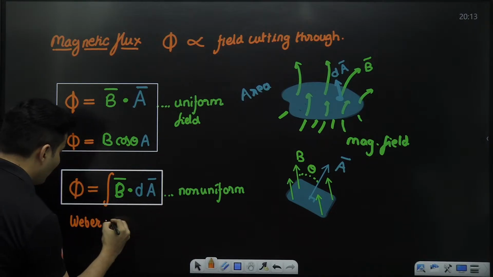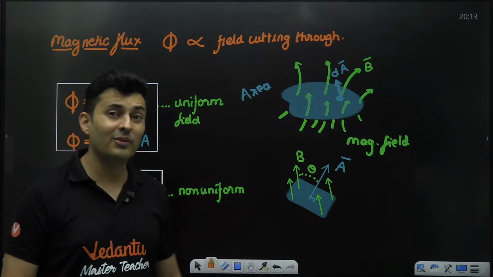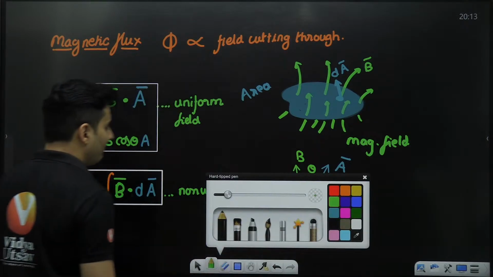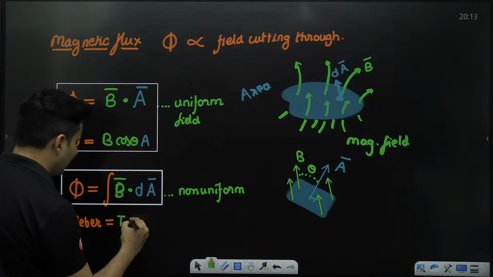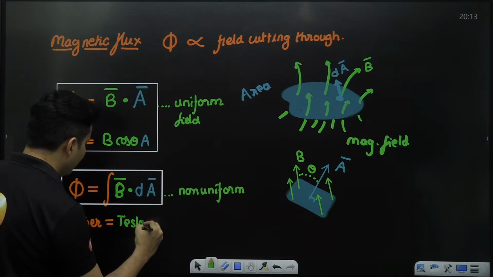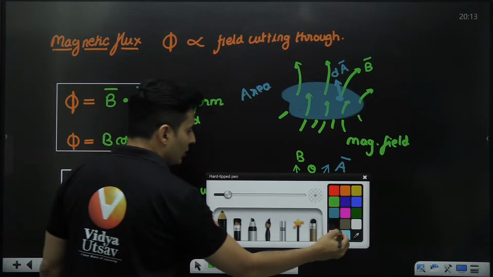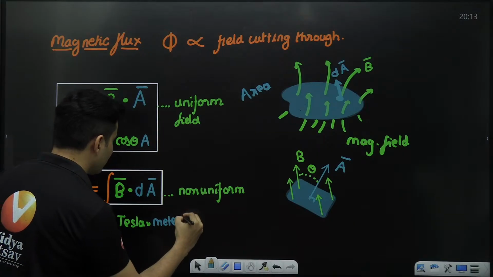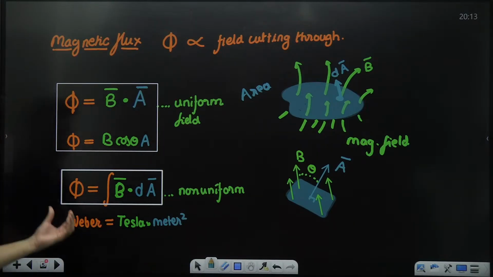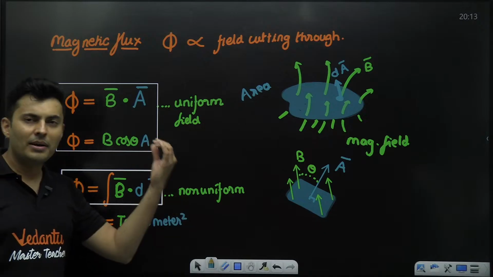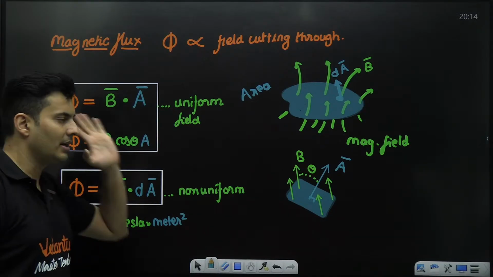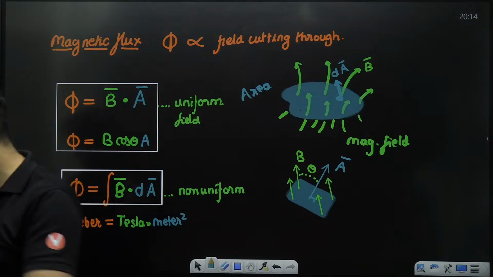This is only for magnetic flux. I've seen kids using it for electric flux. No, don't use it. It's only for magnetic flux. A Weber of flux is when a Tesla of magnetic field passes through a meter square of area. That is the SI unit of magnetic flux. Simple, easy definitions. Absolutely clear?